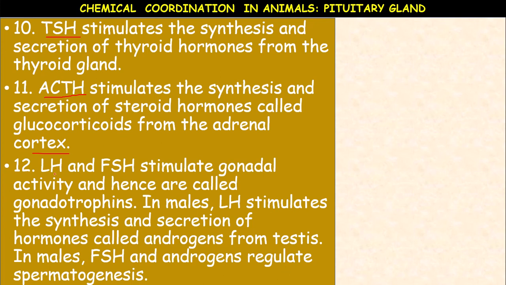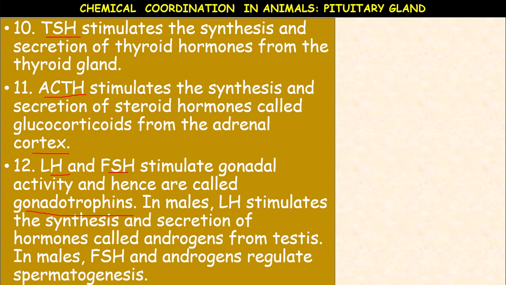Next, the luteinizing hormone and follicle stimulating hormone. The luteinizing hormone is also called interstitial cell stimulating hormone, ICSH. LH in females stimulates ovulation. So it stimulates gonadal activity, and hence luteinizing hormone and follicle stimulating hormone are also called gonadotropins.